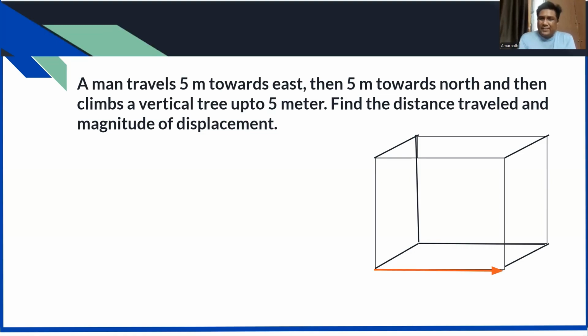Say I am taking this direction as east, this is north, and vertically upward is up. He goes 5 meters towards the east, then takes a 90-degree turn towards the north, again 5 meters.